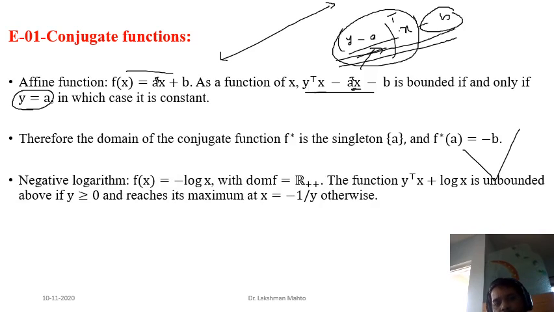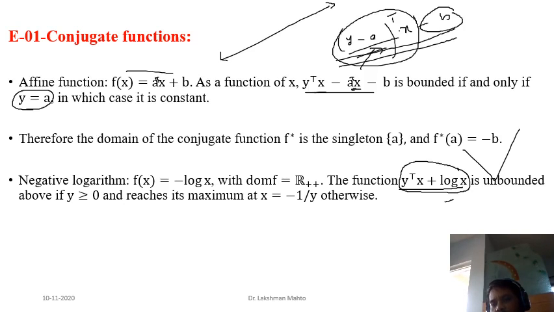Now, if you come to find the conjugate function of negative log, what is the conjugate function of negative log? It is not a linear function, so definitely you have to check the boundedness of this one. Here you can apply a calculus technique. That means you want to find the maximum value of this function y transpose x plus log x. Negative negative cancel out, that's a plus we are getting here. So how can you find the maximum?